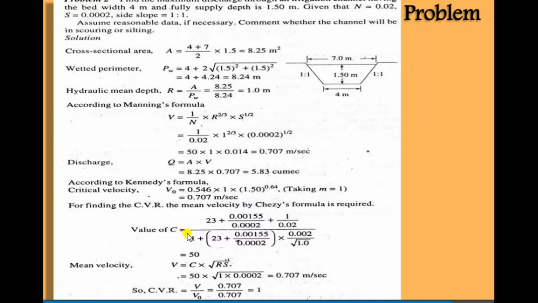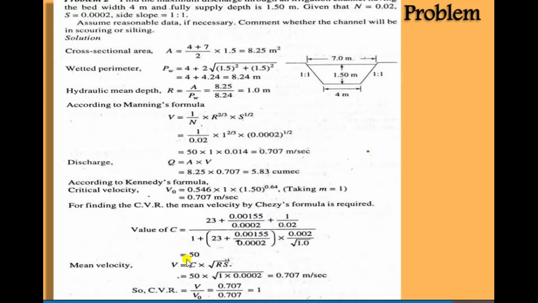The value of C is equal to 23 plus 0.00155 upon S plus 1 upon n, over 1 plus (23 plus 0.00155 upon S) multiplied by n upon under root R, because that is Kutter's equation, right? For finding the value using Kutter's equation, we previously gave it on slides. So the value of C is equal to 50.